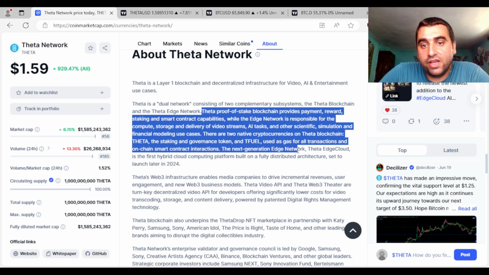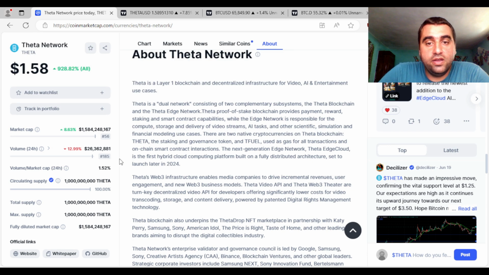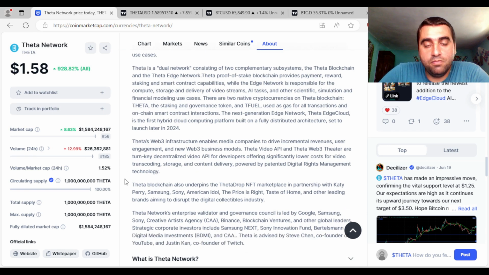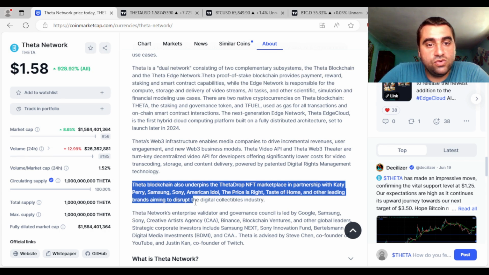The next generation Edge network, Theta Edge Cloud, is the first hybrid cloud computing platform built on a fully distributed architecture, set to launch later this year in 2024. And besides this innovation, big names hide behind the Theta network. As you can see here, the Theta blockchain also underpins the Theta Drop NFT marketplace in partnership with Katy Perry, Samsung, Sony, American Idol, The Price is Right, Taste of Home, and other leading brands aiming to disrupt the digital collectibles industry.